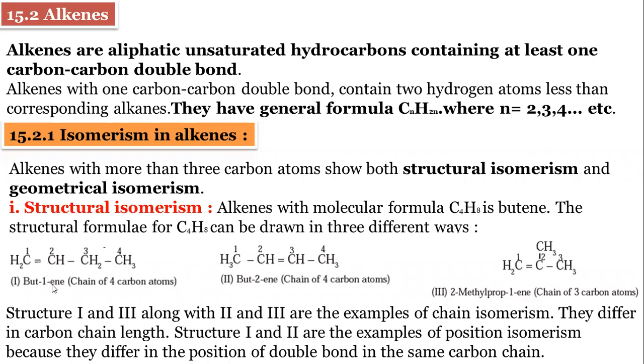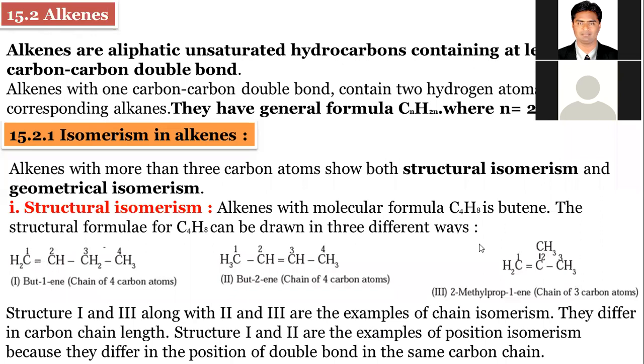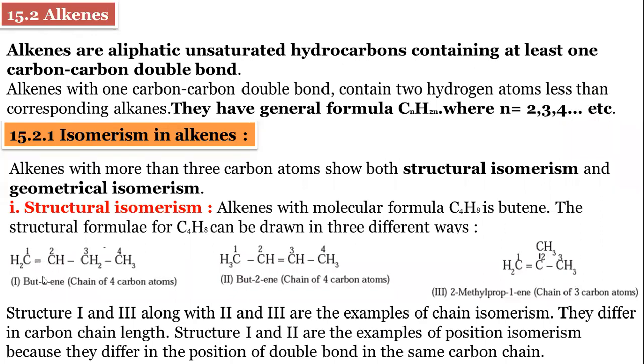So 1 and 2 are examples of position isomerism, while 1 and 3, and 2 and 3, are examples of chain isomerism because the number of carbon atoms has changed, 4 and 3.